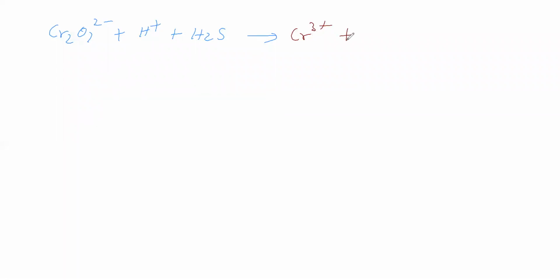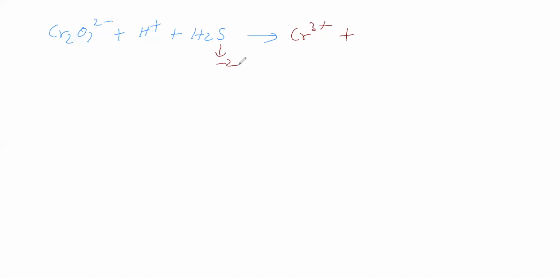In hydrogen sulfide, sulfur has a -2 oxidation number. For sulfur, the minimum oxidation number is -2. So sulfur can undergo only oxidation. There is no other possibility for sulfur here because it is at the minimum oxidation number.